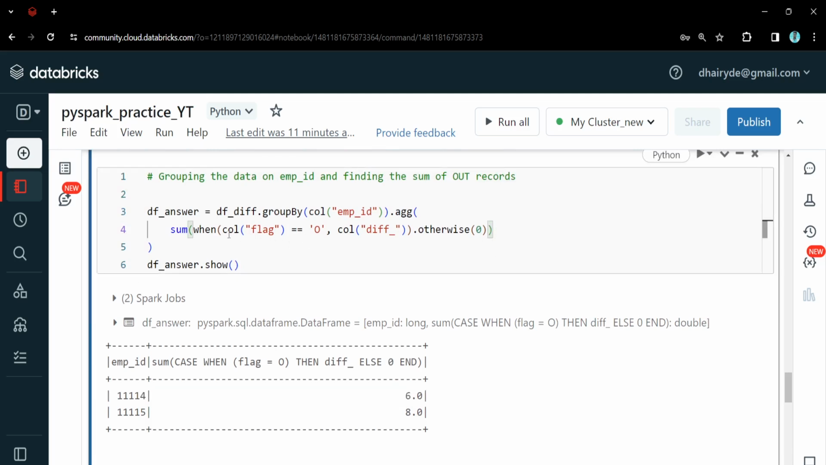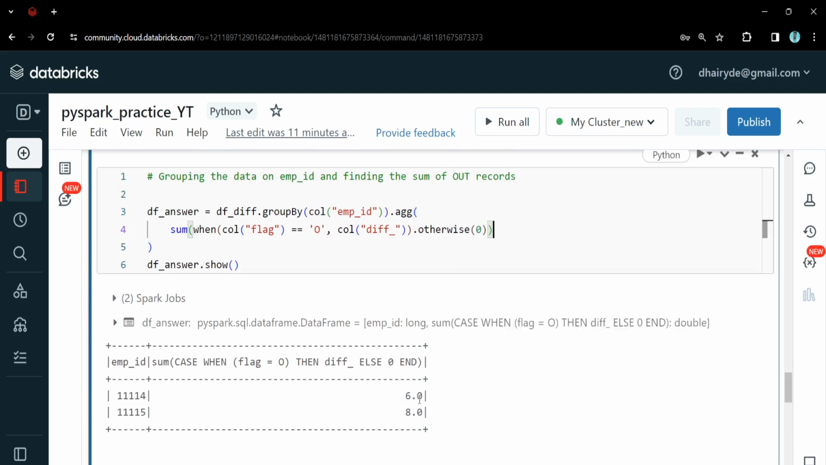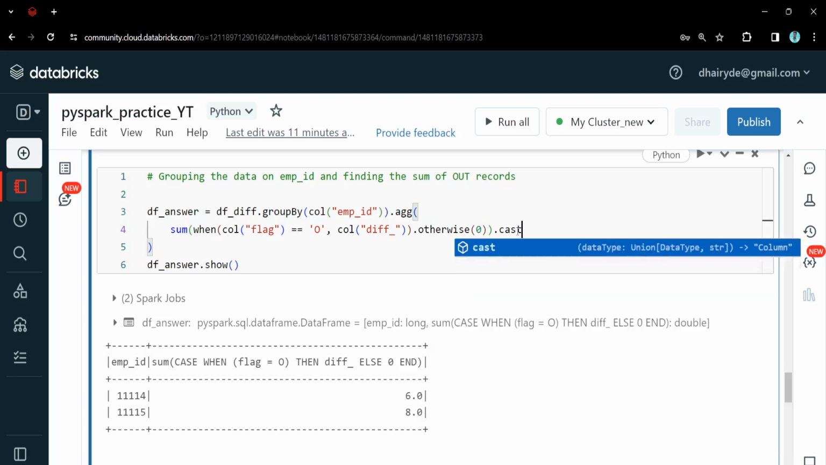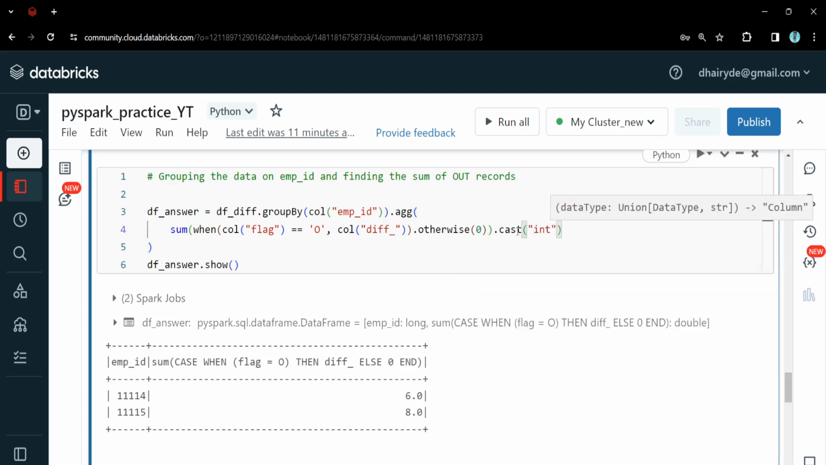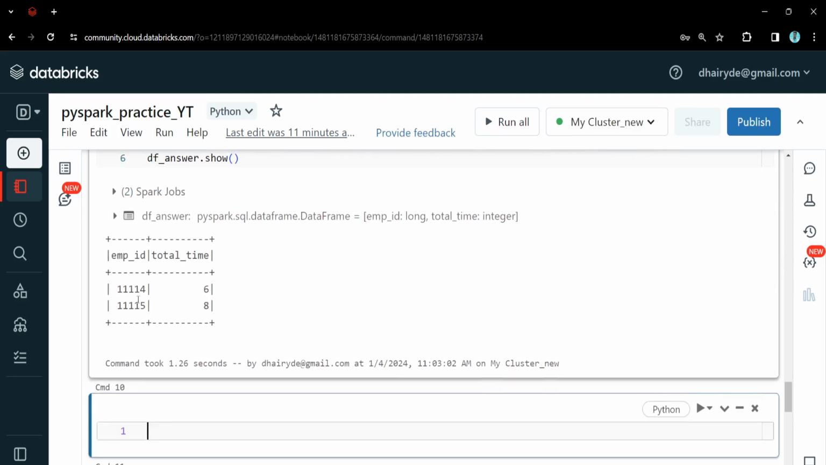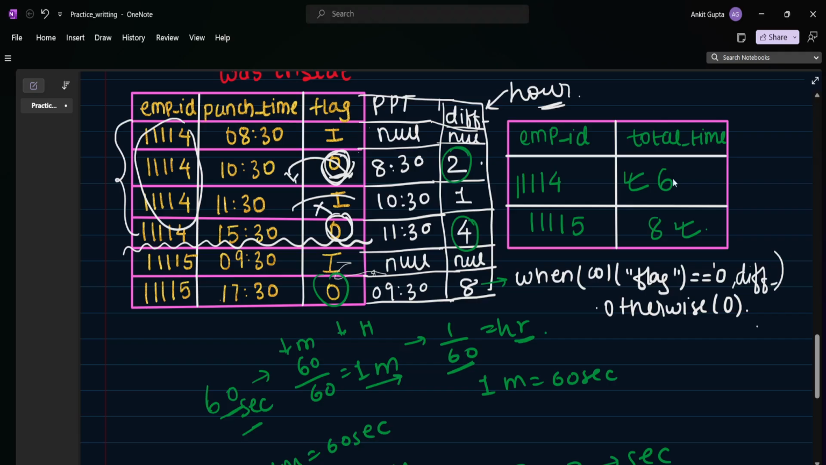So instead, what we can do is alias this. But before aliasing, if you see, this is in double, like float format. So let's cast this into int as we want it in the int format. So let's cast and then alias this as total time, right? Total time. Let's run this again. Okay, now you can see we have got the output. For the employee with ID ending with 4, it is 6, and for 5, it is 8. And if you see, here also we had got 6 and 8, right?